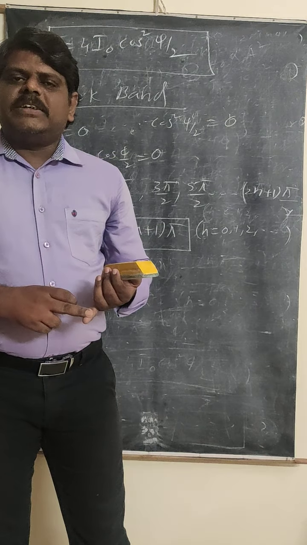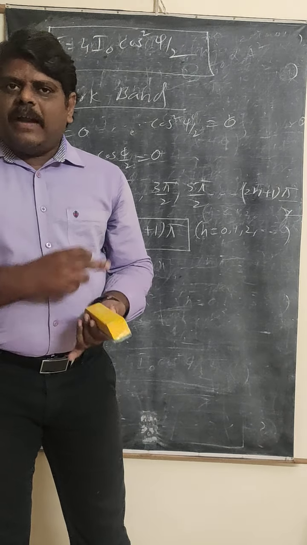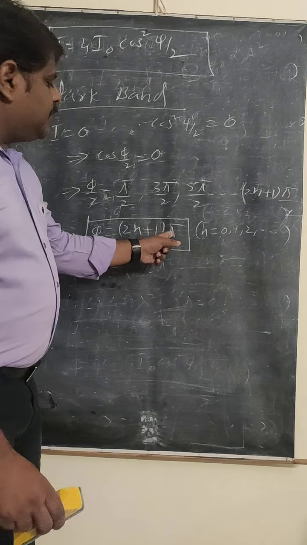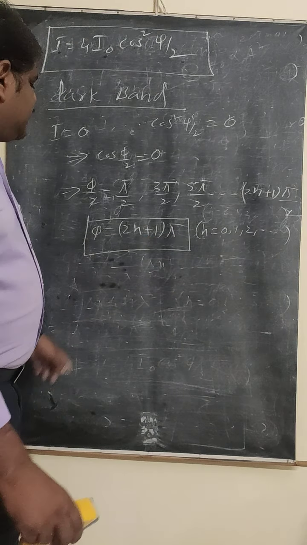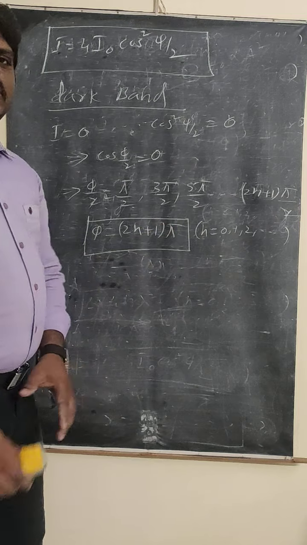For the bright band, what is the formula? 2n pi. And for the dark band, 2n plus 1 into pi. This is the condition to obtain the dark band.